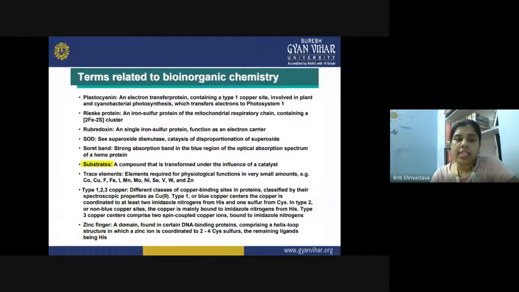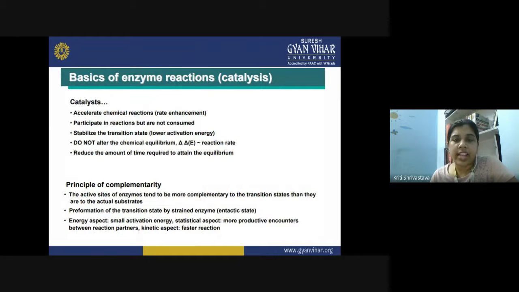Then the basics of enzyme reactions, which is actually the biocatalysis process. So how the biocatalyst works, before understanding that, let us see what are the basic functions a catalyst performs. So these are a few very basic functions of a catalyst. What does a catalyst do?